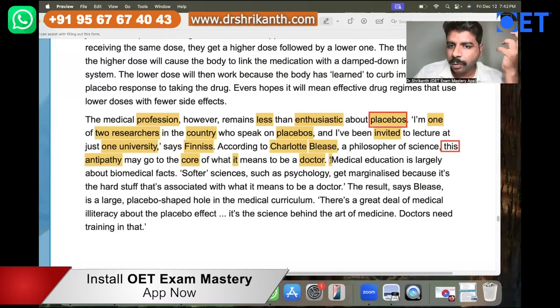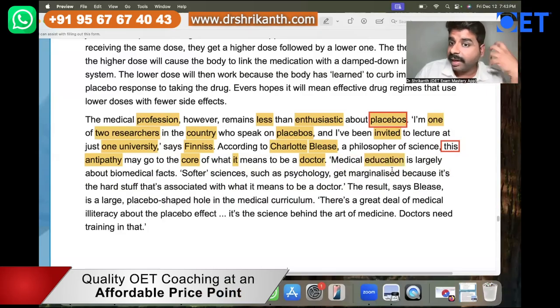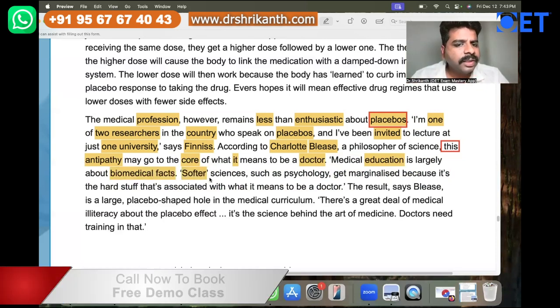So anyway, let's see what Bliss is saying over here, Charlotte Bliss. That is what the question is asking us. So here Bliss is saying medical education, training. Education basically means training. It is largely about biomedical facts. So Bliss is saying training is usually about biomedical facts, softer sciences.